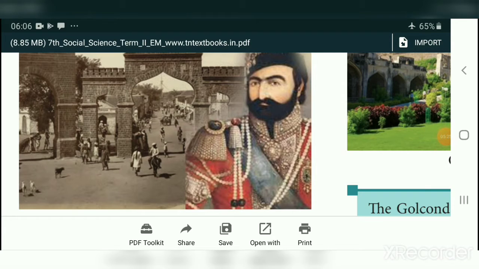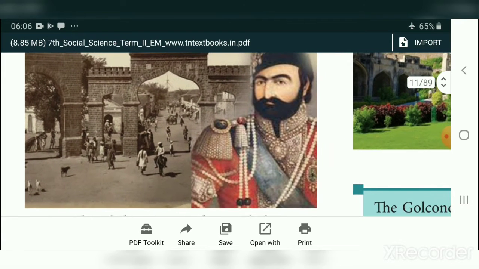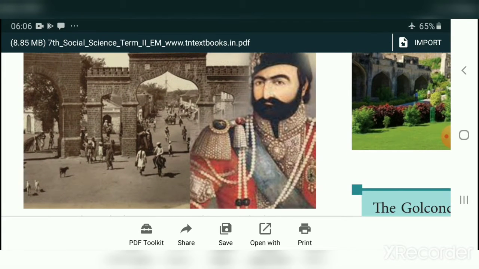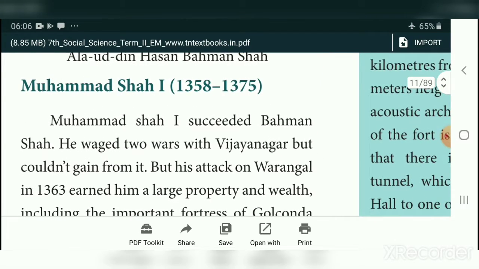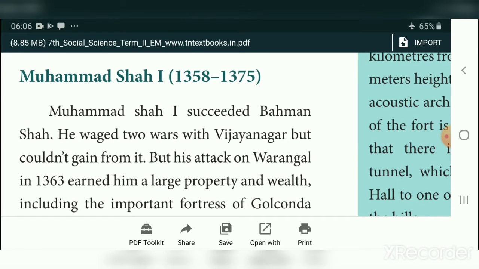Students, see this. This is Hasan Gangu Bahman Shah. He was a Turkish officer. This is the Bahmani kingdom. Then Muhammad Shah I. He ruled from 1358 to 1375. Muhammad Shah succeeded Bahman Shah. He waged two wars with Vijayanagara but couldn't gain anything from them.